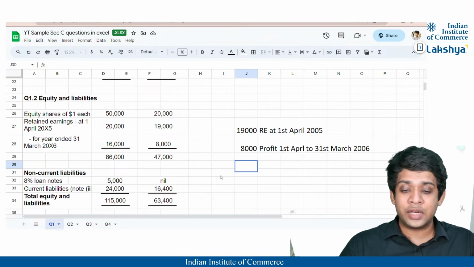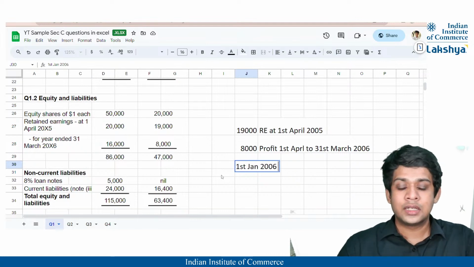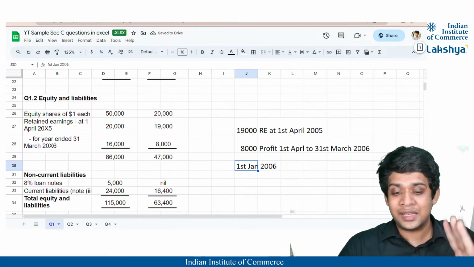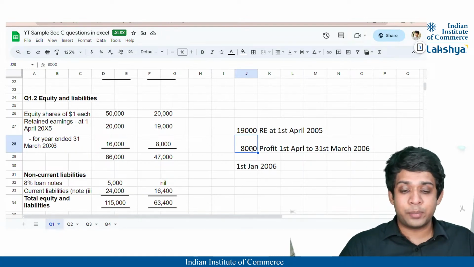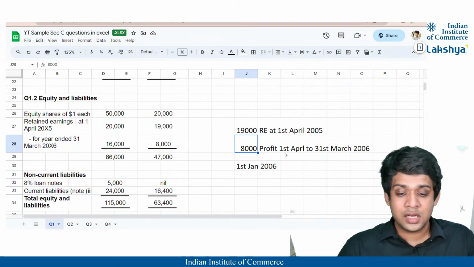We have acquired the company when? On 1st January 2006. That means when we acquired the company, after that only 3 months have passed. So this 8,000 profit is available for the full year, that is from 1st April 2005 to 31st March 2006, right?